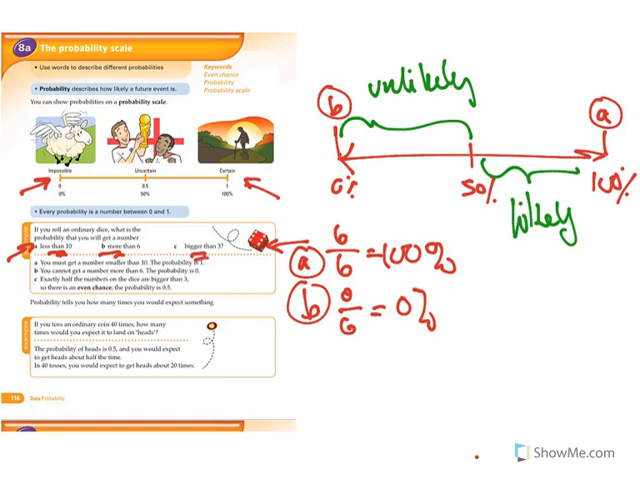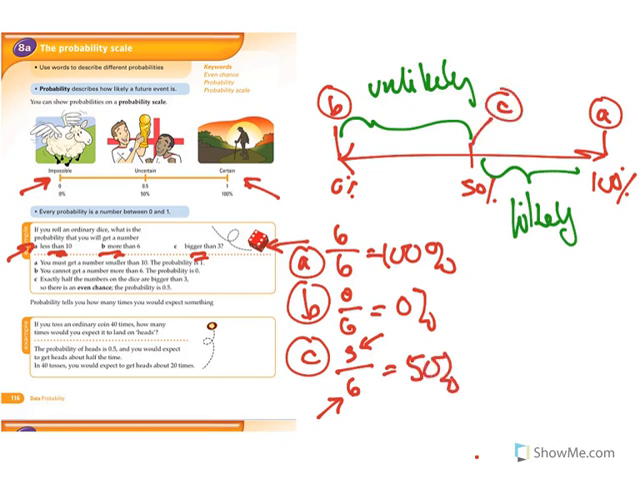Now, bigger than 3? Well, I have the numbers 4, 5, and 6. So that's 3 numbers out of 6 possible numbers. I use 6 because that's the total possible numbers I have, and I use 3 because it's the total of numbers that are favorable. So it's the same as saying 50%. So C is even chance.